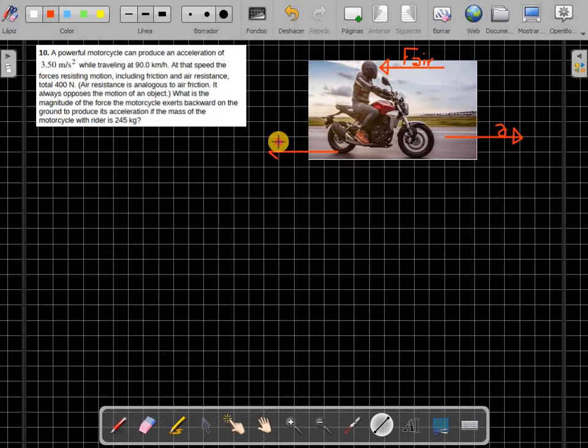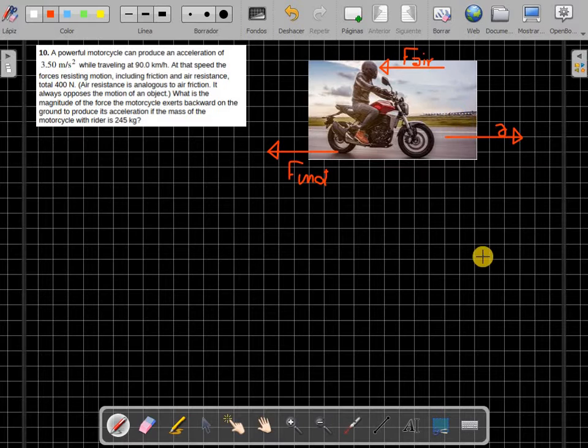These two forces are against the acceleration, and because of that, we're going to consider them as negative. Okay, so don't forget that. Both forces are going to be considered as negative since they are opposite to the acceleration.